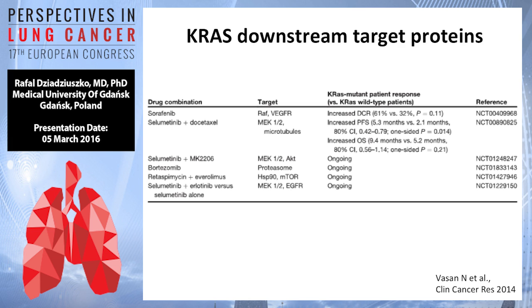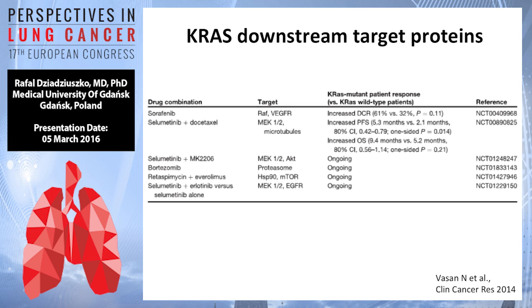And early clinical trials, for example, with MEK inhibitors, including selumetinib, have shown that it is insufficient to target only one downstream protein of RAS. So combination strategies are being pursued in phase 1, phase 2 clinical trials, and also combination trials with chemotherapy. Some trials that need to be mentioned include sorafenib, which has been tested in a phase 2 setting. This is mainly a RAF and VEGFR inhibitor, as you know.